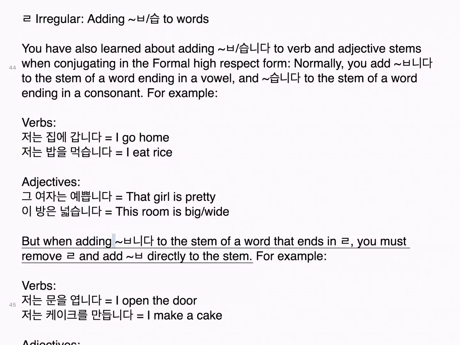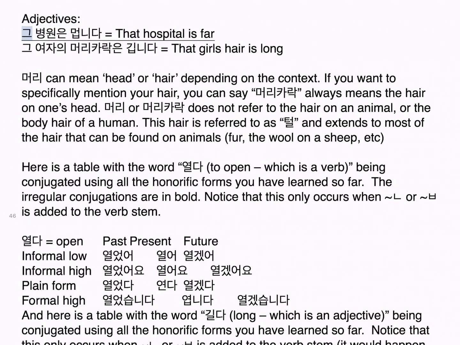But when adding ㅂ니다 to the stem of a word that ends in ㄹ, you must remove ㄹ and add ㅂ directly to the stem. For example, verbs. 저는 문을 엽니다. I open the door. 저는 케이크를 만듭니다. I make a cake. Adjectives. 그 병원은 멉니다. That hospital is far. 그 여자의 머리카락은 깁니다. That girl's hair is long. 머리 can mean head or hair depending on the context.